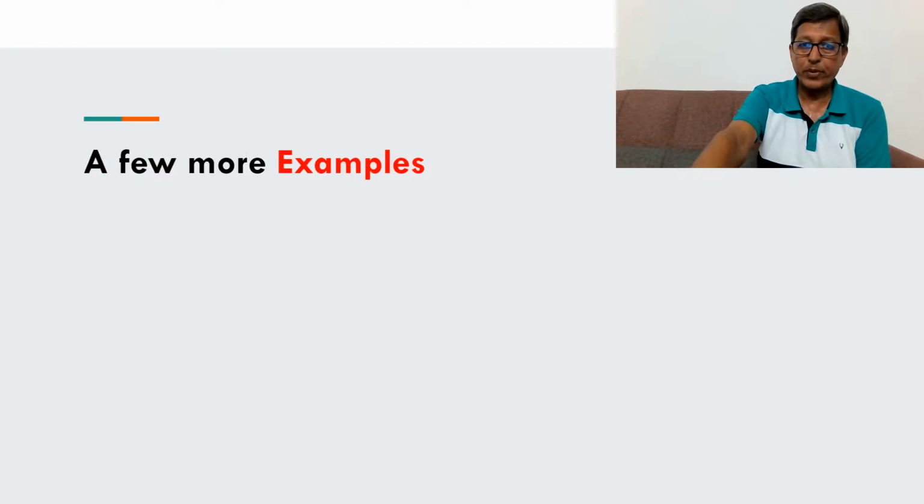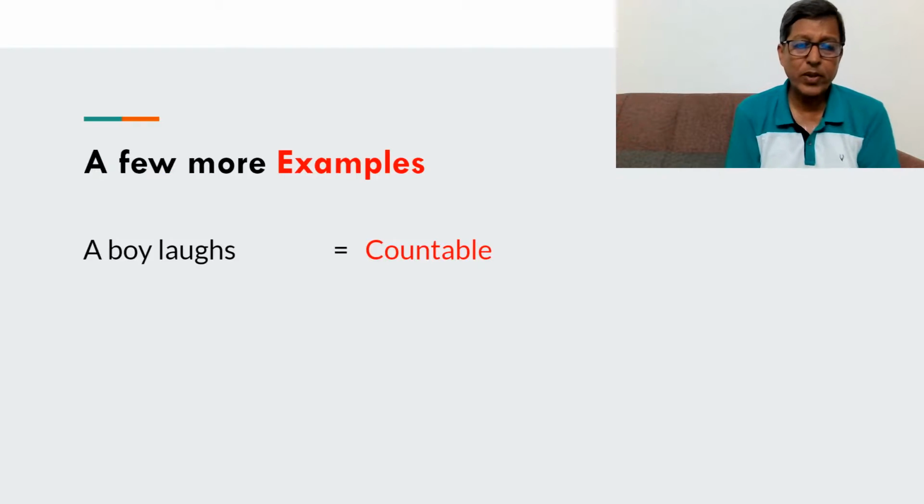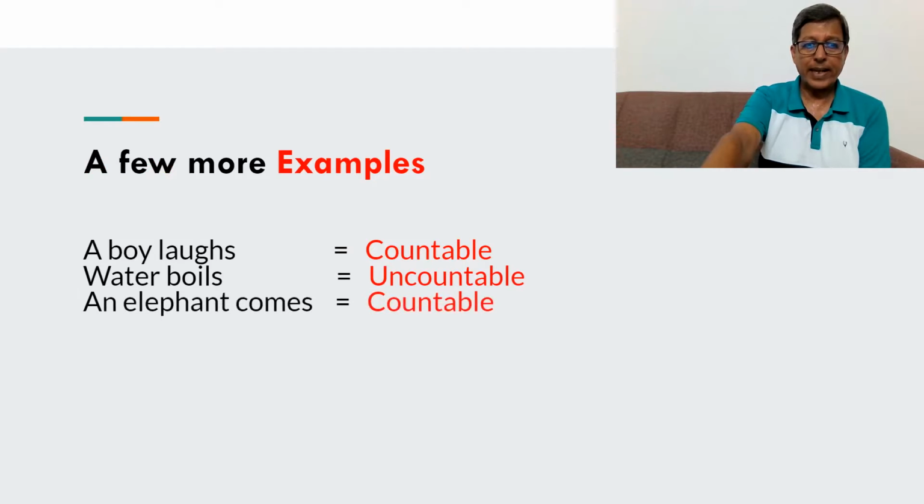A few more examples. Of course, a boy laughs. It is countable because you can say boys laugh. But what about water boils? It is uncountable because water can't change its form. It has only one form. Similarly, an elephant can become elephants. So elephants come, countable.